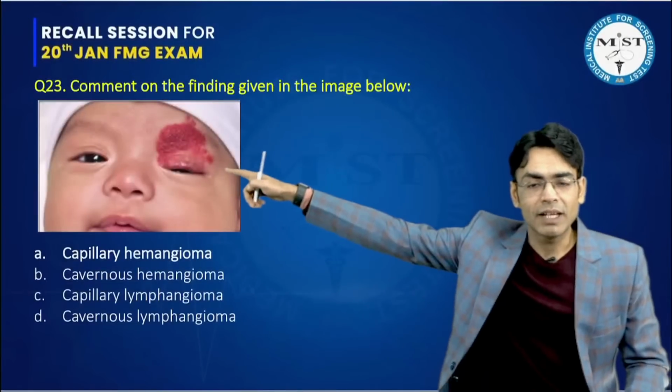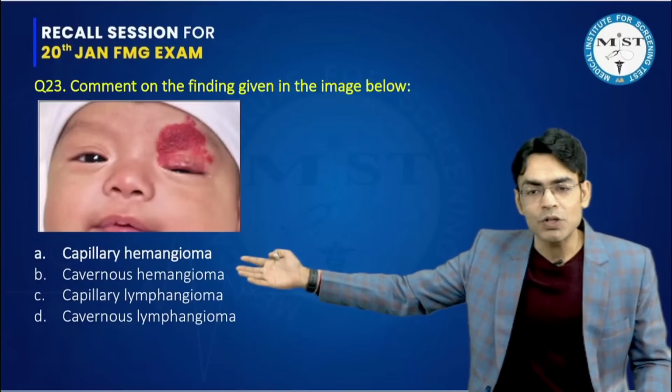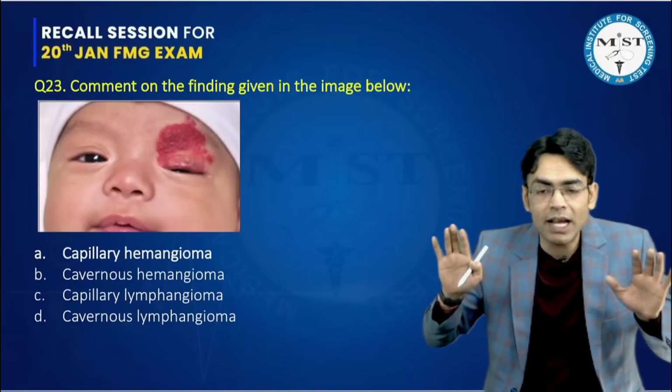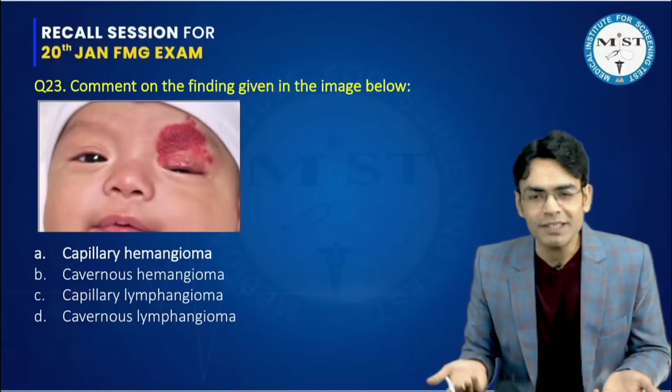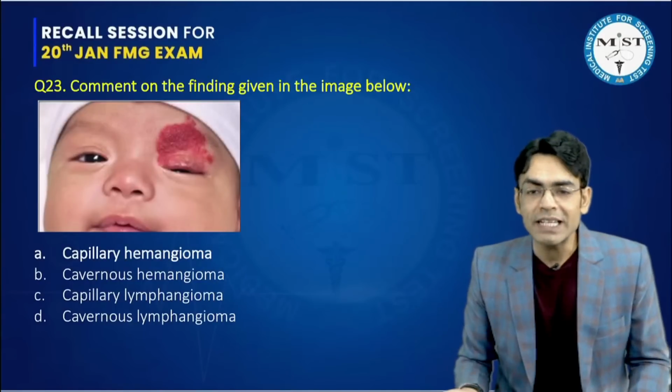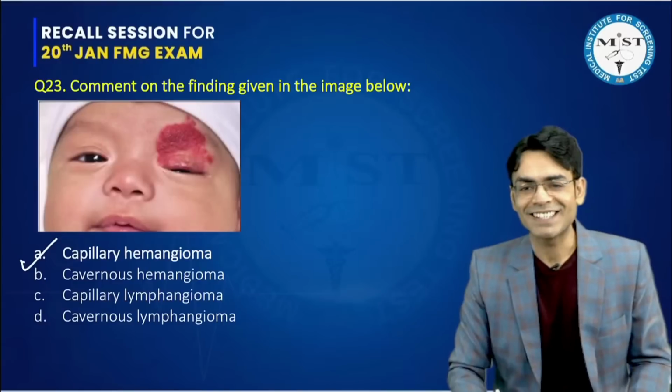So again, this is on the skin above the eye, and they have given you these lymphangiomas and hemangiomas. So by the image, you understand whether it is hemangioma or lymphangioma. So this is hemangioma, and more commonly what is seen in kids is capillary hemangioma. So this is the answer again.